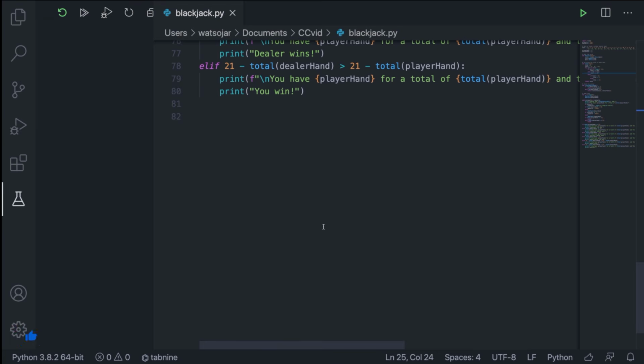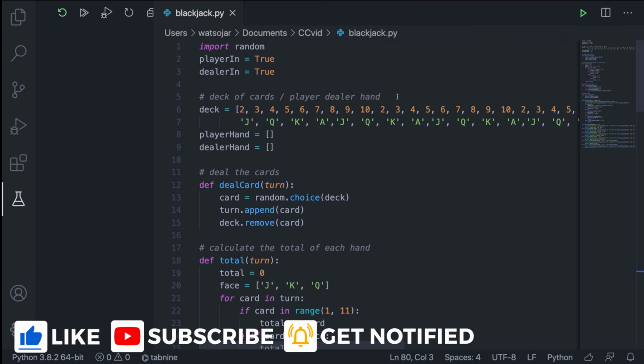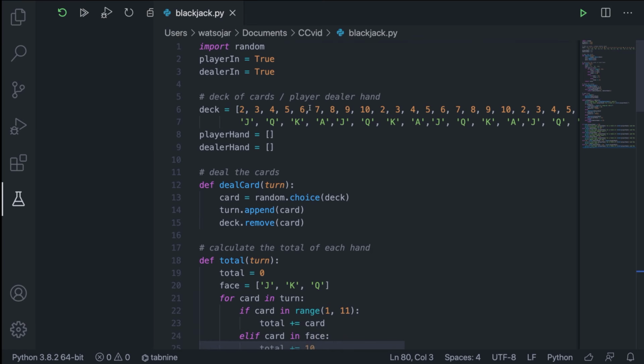We created a functioning game of blackjack in just 80 lines of code, and you demonstrated all the basics of programming. So if you guys were able to do this on your own, fantastic. If you guys followed along, I challenge you to, after watching this video, go back and try to make it yourself. But that's pretty much it.